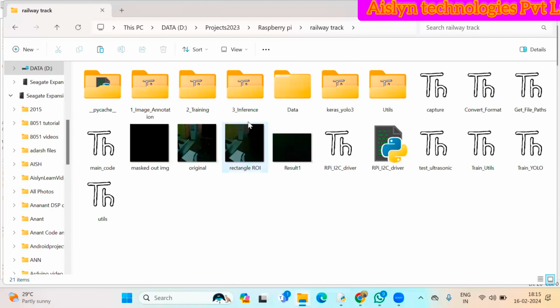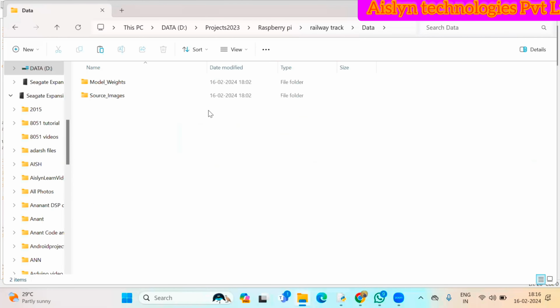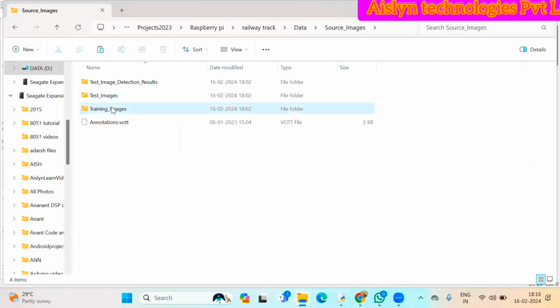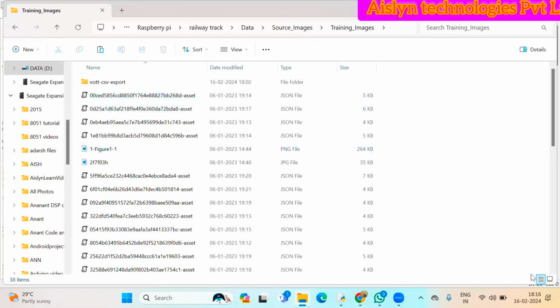Hi everyone, today I am going to explain about the railway track crack detection project. We are going to use a YOLO model. Here, I have already trained the YOLO model with some sample training images.